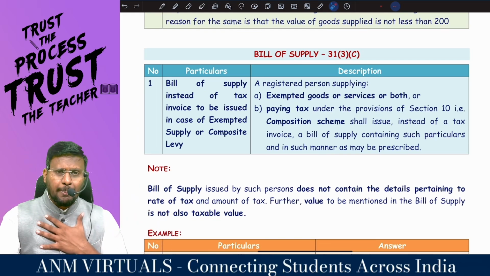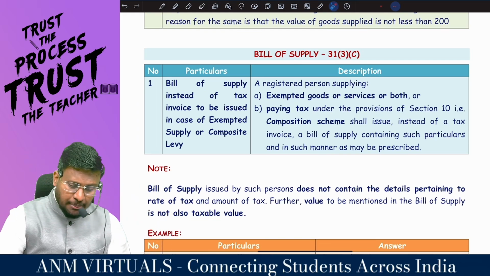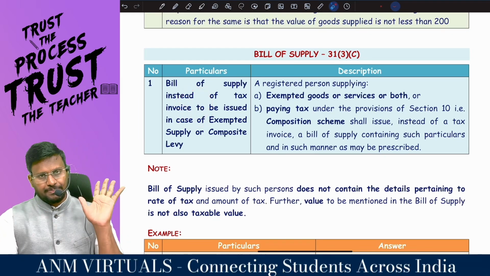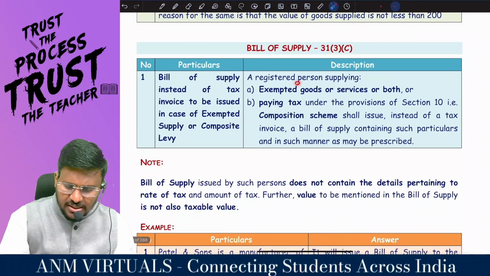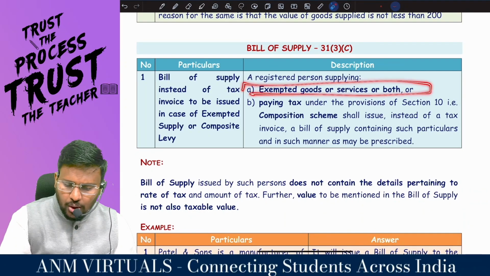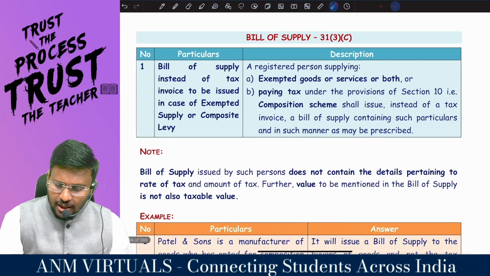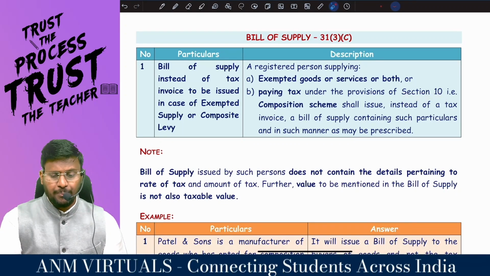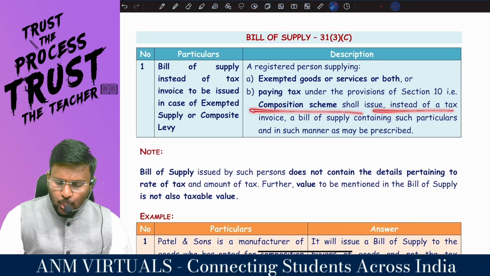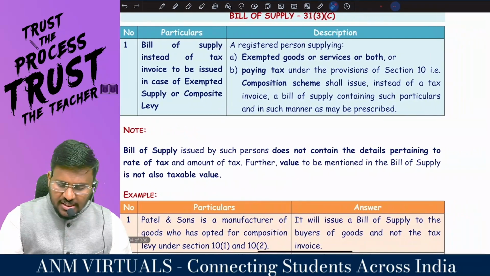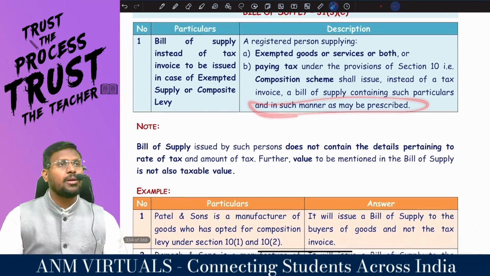Here a person is supplying exempted goods covered under section 11 or section 6 of the Act. A registered person supplying exempted goods or services or both, or paying tax under the provisions of section 10, which is the composition scheme, shall issue, instead of a tax invoice, a bill of supply containing such particulars in such manner as may be prescribed.